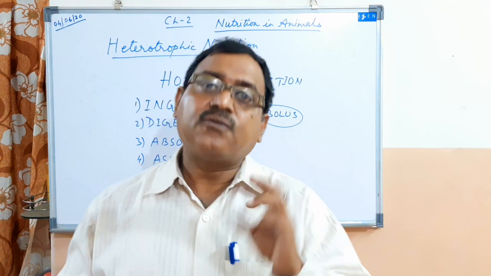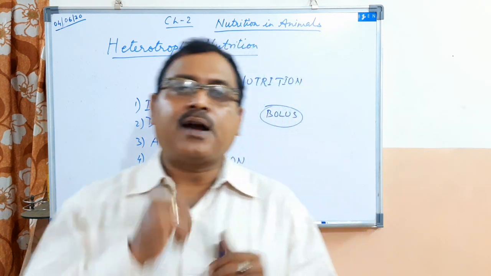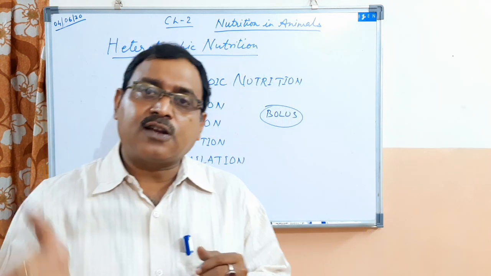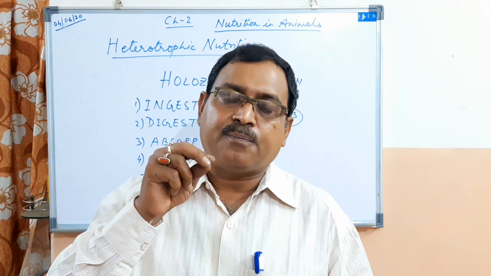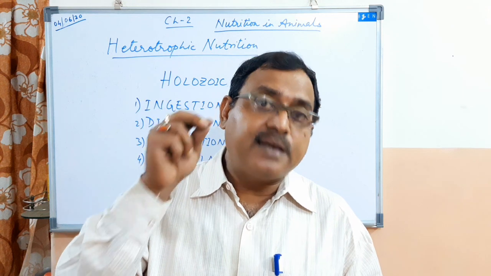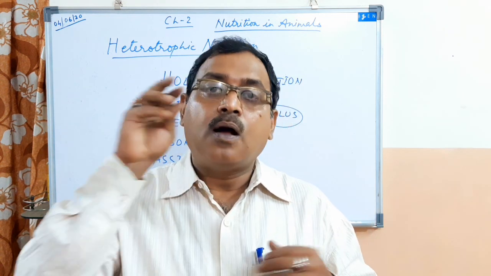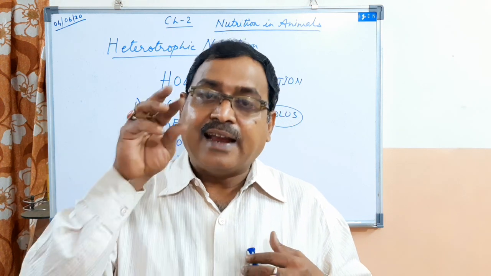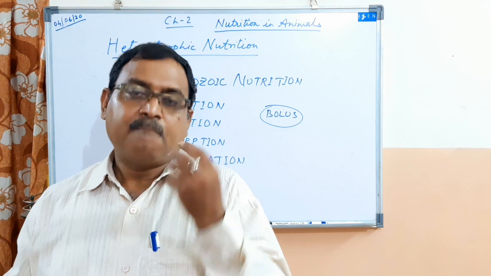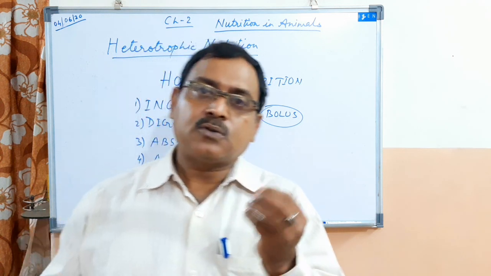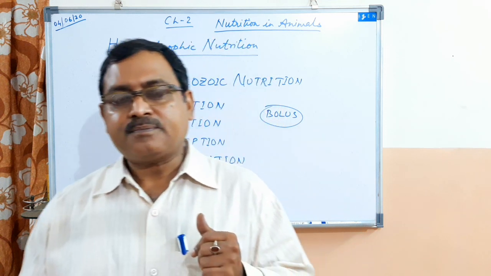The carbohydrate food which you take, for example rice, due to the action of an enzyme present in saliva called salivary amylase, is converted into maltose, and hence the mouth becomes sweet, because maltose is a sweet sugar, right?